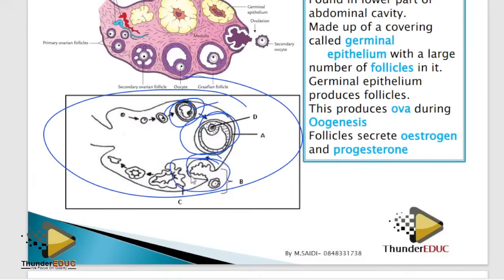This is the process of ovulation. You understand? So this is the ovum. So this is the empty Graafian follicle, which turns into corpus luteum. So this is corpus luteum, you see. And then now, when you know this, when you read this